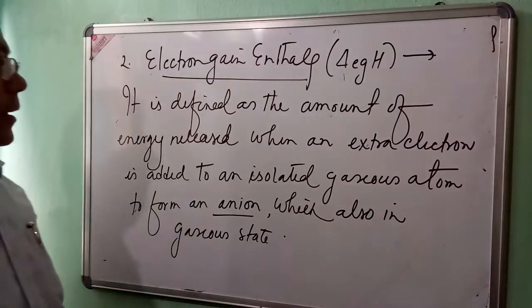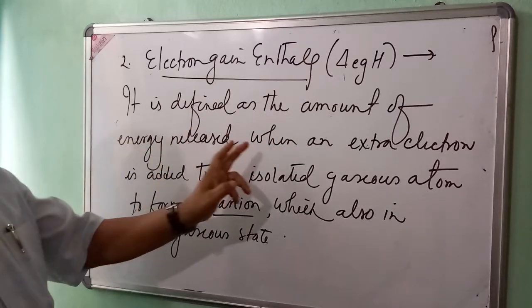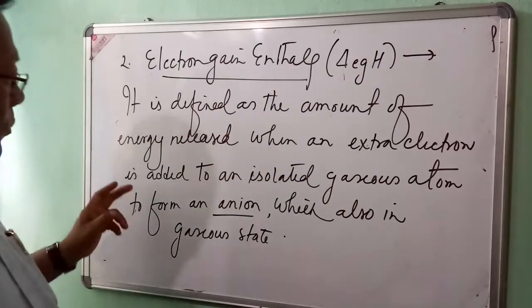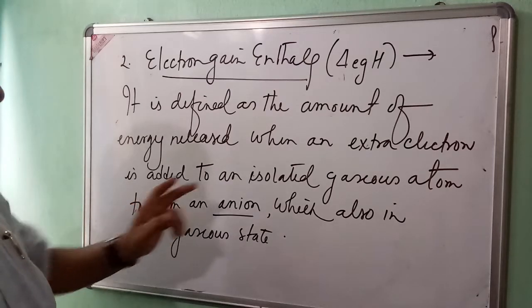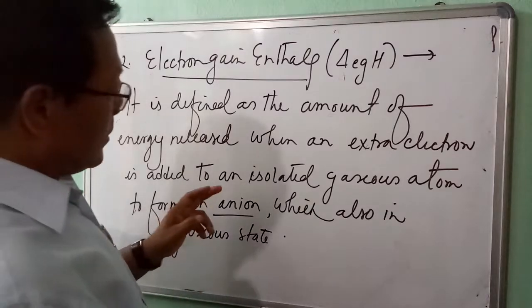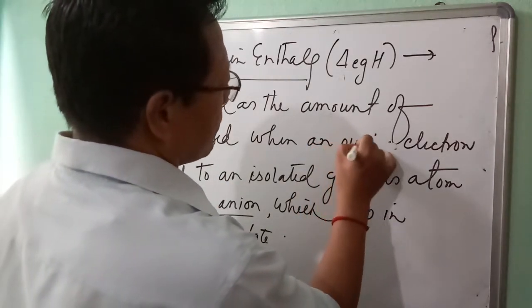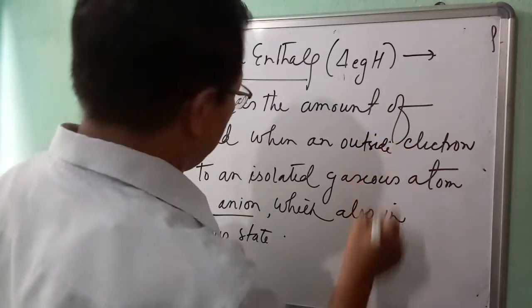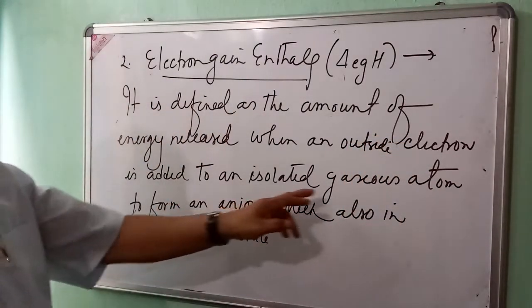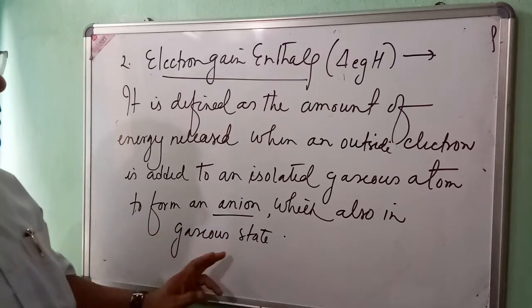So let me repeat it again. It is defined as the amount of energy released when an extra electron is added to an isolated gaseous atom to form an anion, which is also in the gaseous state.